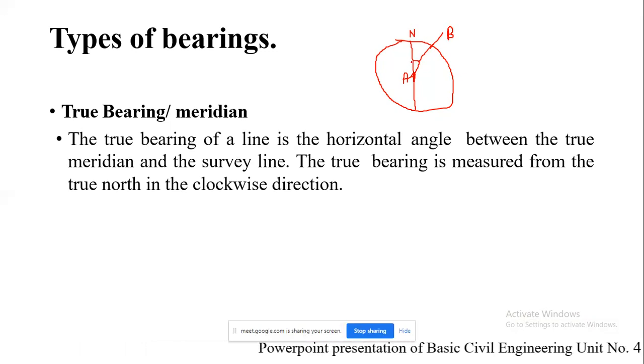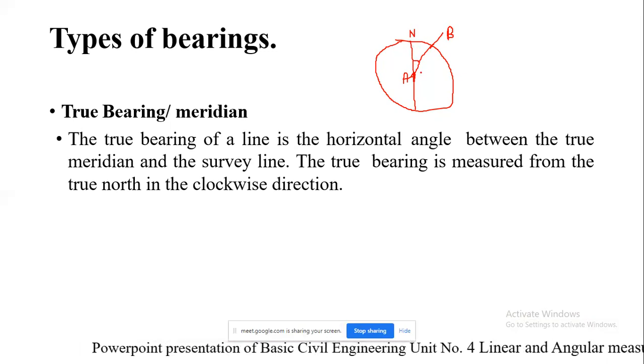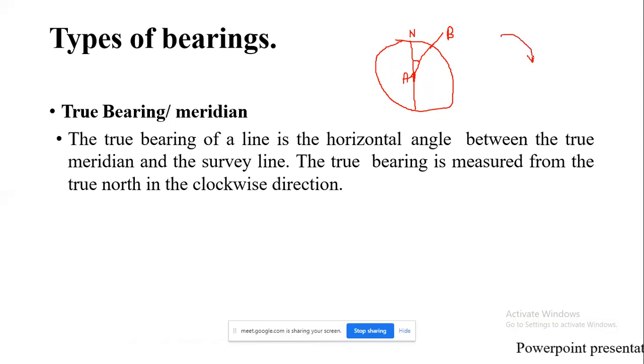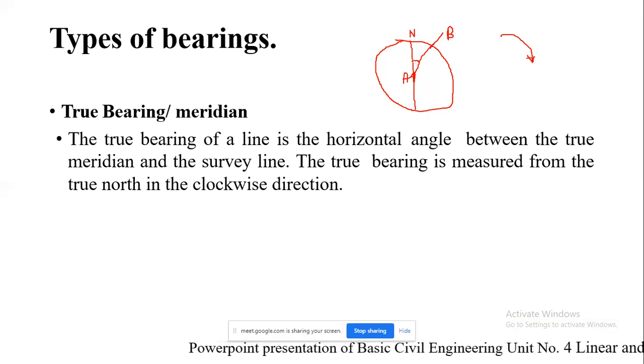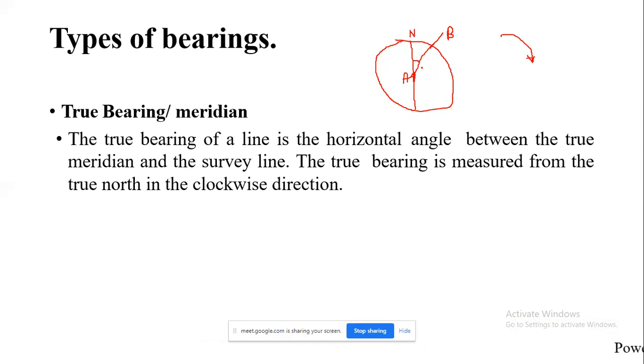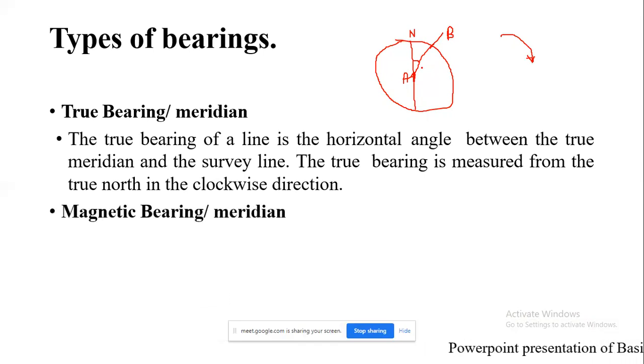The angle which has been measured with respect to the true north in the clockwise direction, this is nothing but the clockwise direction, that is called the true bearing, or it is also called the true meridian. Next one is the magnetic bearing or magnetic meridian.